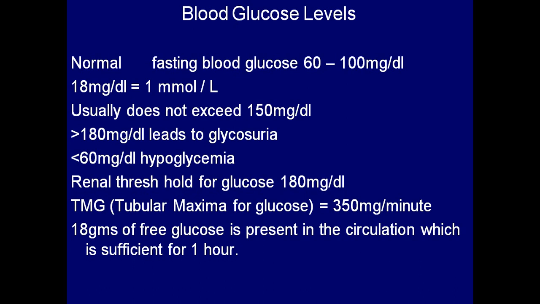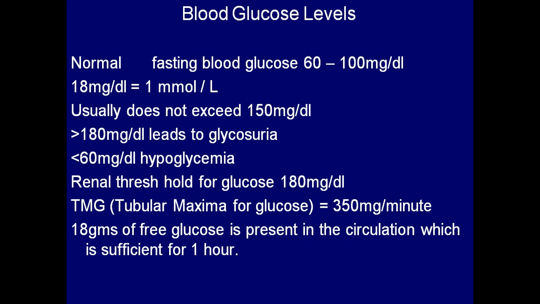Now if you see the blood glucose levels, the normal blood glucose level in the fasting condition is called fasting blood glucose. It is also called FBS, fasting blood sugar. Its concentration is about 60 to 100 milligrams per deciliter. So the normal range of blood glucose in fasting condition is 60 to 100 milligrams per deciliter, written as 60 to 100 mg/dl.